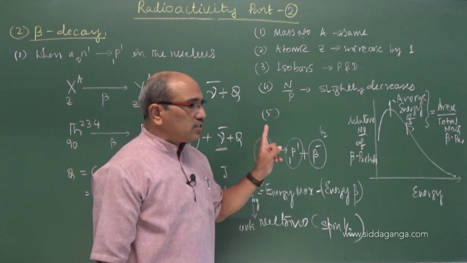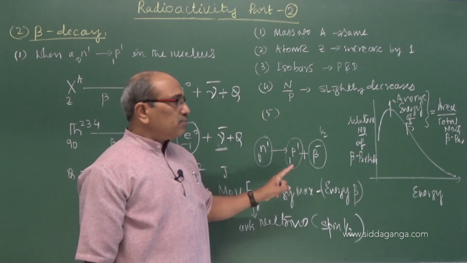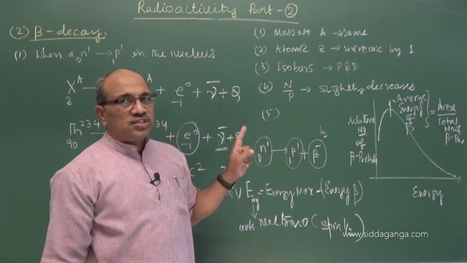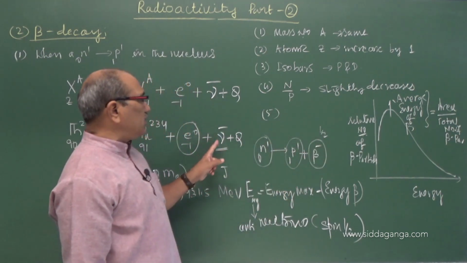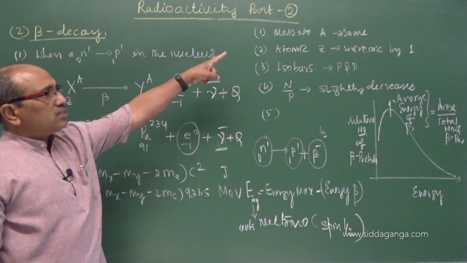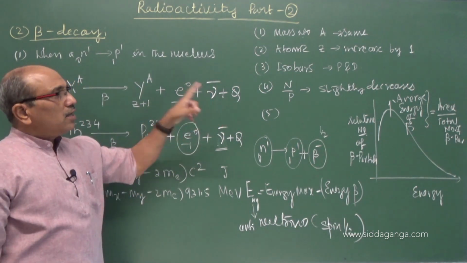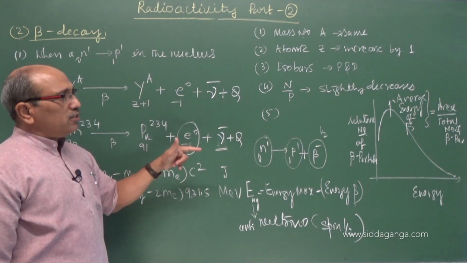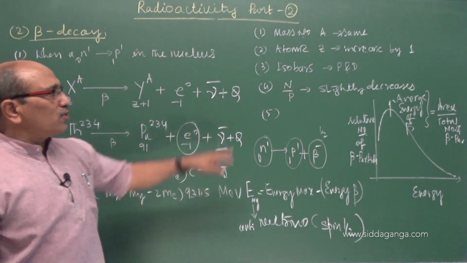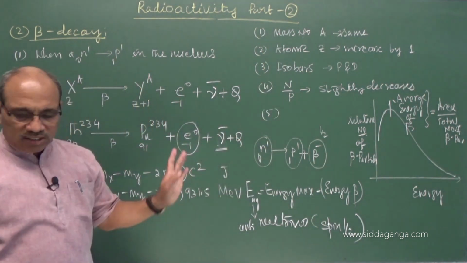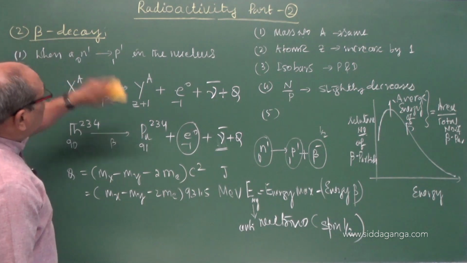It has a continuous range from 0 to the end point. A large range is observable, and this makes us think some other particle is carrying the missing energy of the calculation and accounting for half spin. Such a new particle emitted in this case is an antineutrino. Mass number is the same, atomic number increased by 1, and the daughter is an isobar of the parent. The neutron to proton ratio slightly decreases because a neutron converts into a proton. Neutron number decreases, proton number increases, but mass number remains the same. This is regarding negative beta decay.